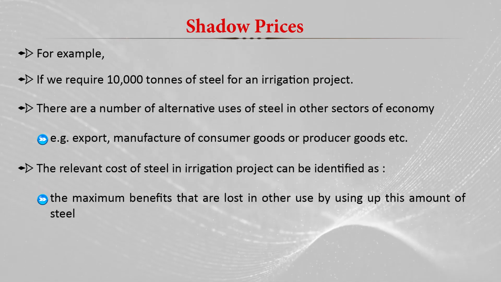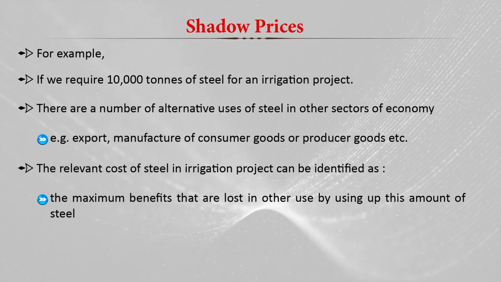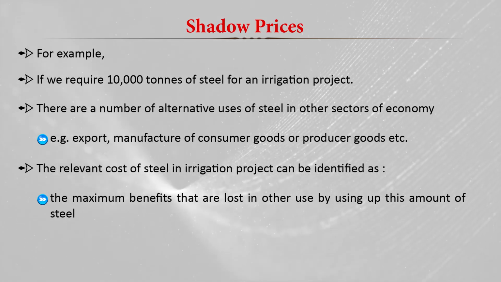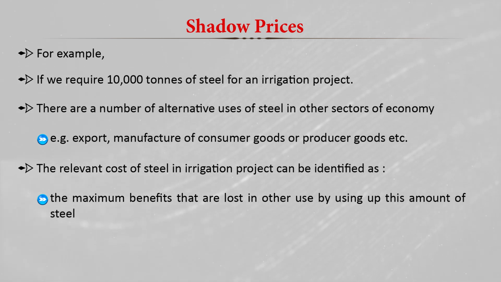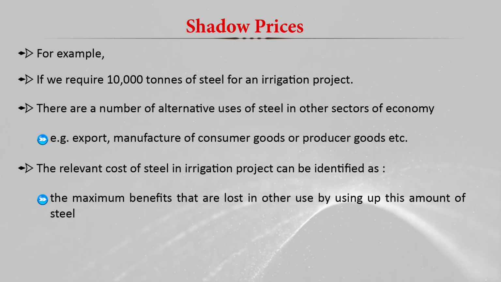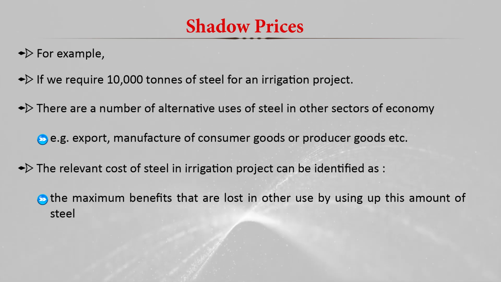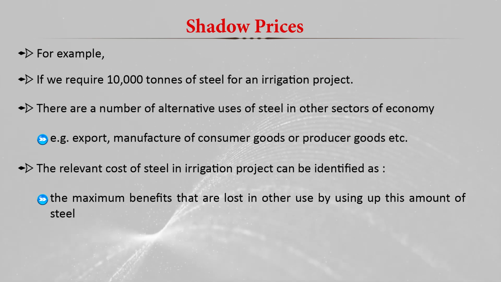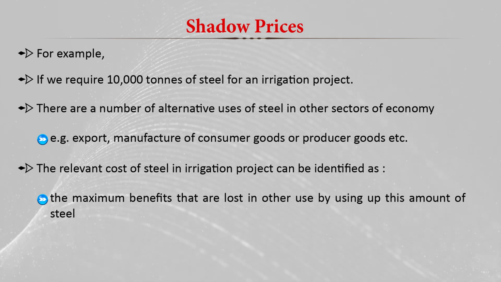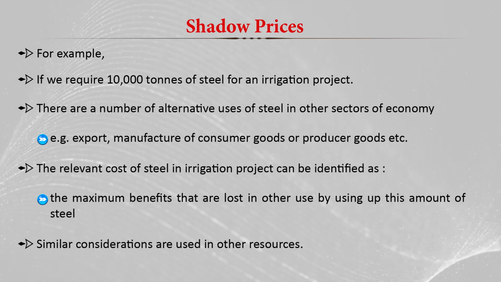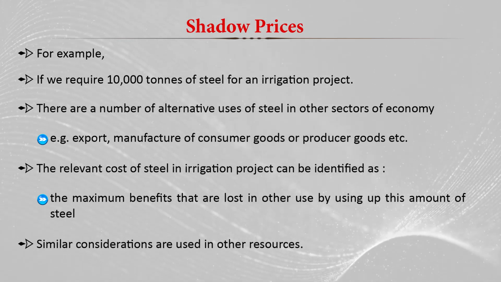So if we export the 10,000 tons of steel, then we will get some benefit. That benefit is basically the opportunity cost of using the steel in the irrigation project. So we should use this benefit, which we have foregone in export activities, as the shadow price in the irrigation project. Similar conditions apply to other resources also.